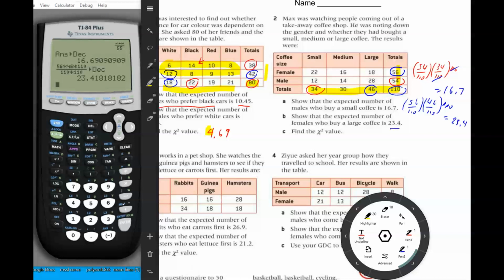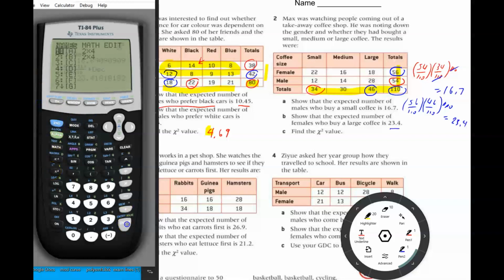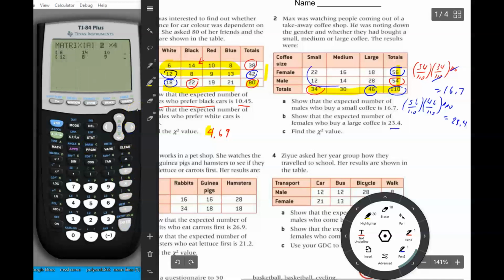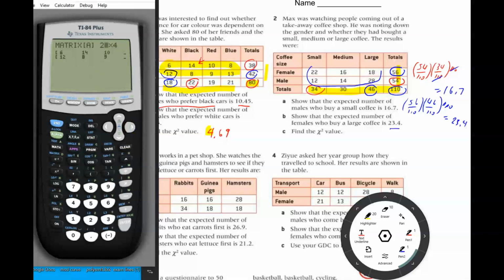Finally, find the chi-squared value. So as I said before, the way you find the chi-squared value is you input this matrix into matrix A, and the way you do that is you go into second matrix edit, and then we're going to go into matrix A, and our matrix is actually 2 by 3, 2 rows by 3 columns. So we put 2 by 3 here, and then it changes the matrix to 2 by 3, and then we're just going to input these 6 numbers. I'm going to do that offline so I don't bore you.